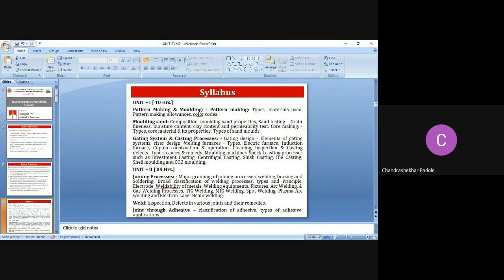Then weld, how the inspection is carried out after welding, right? We have to inspect it. What is the strength of this? Is it okay or not? Defects in the various joints and their remedies.